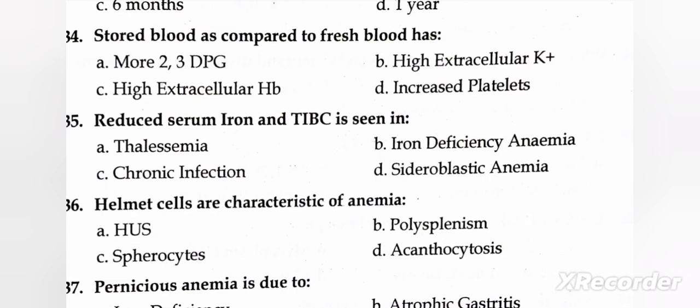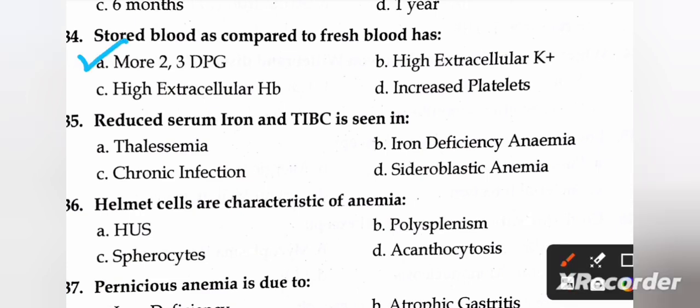Next question is, stored blood as compared to fresh blood has A, more 2,3-DPG; B, high extracellular K plus; C, high extracellular Hb; and D, increased platelets. So the right one is A, more 2,3-DPG. Next question is, reduced serum iron and TIBC is seen in thalassemia, iron deficiency anemia, chronic infection, and sideroblastic anemia. So the right answer is chronic infection.